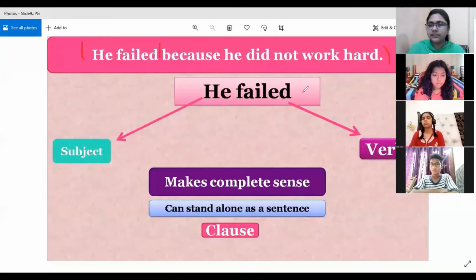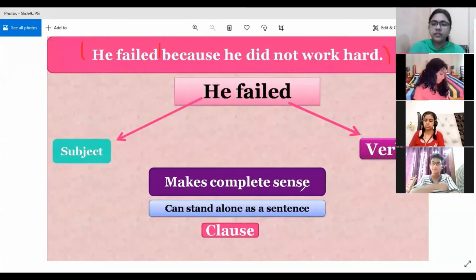So if we say failed, this is making complete sense, isn't it? And it can stand alone as a sentence. If you say this sentence, then the other person will understand. He failed, that means somebody failed. So it is making a complete sentence. It does not require any other thing to be joined with it in order to make complete sense. So it can stand as a sentence alone.